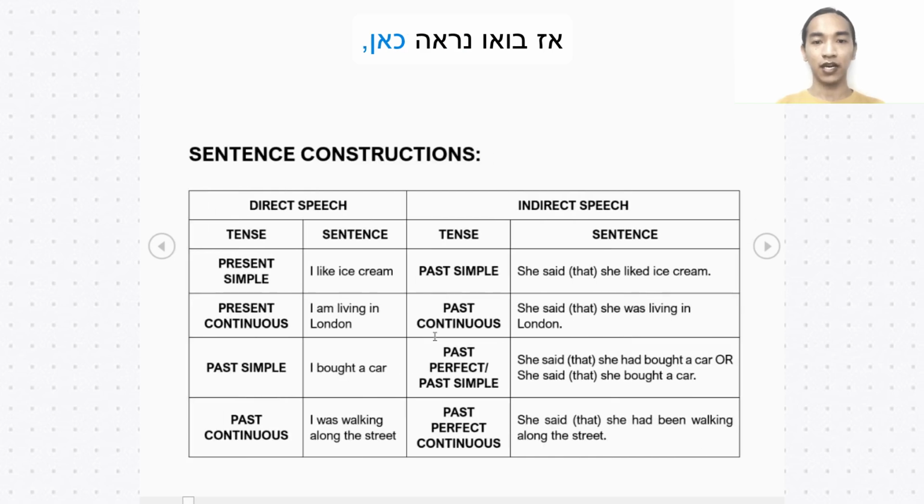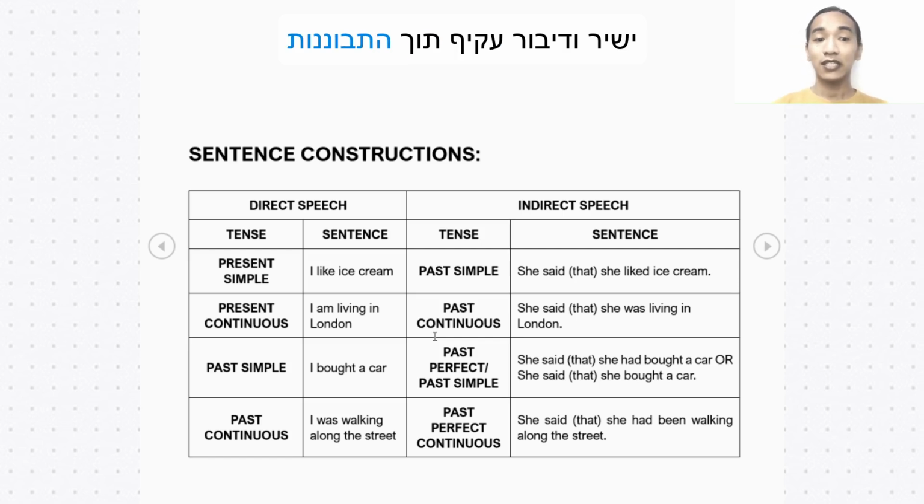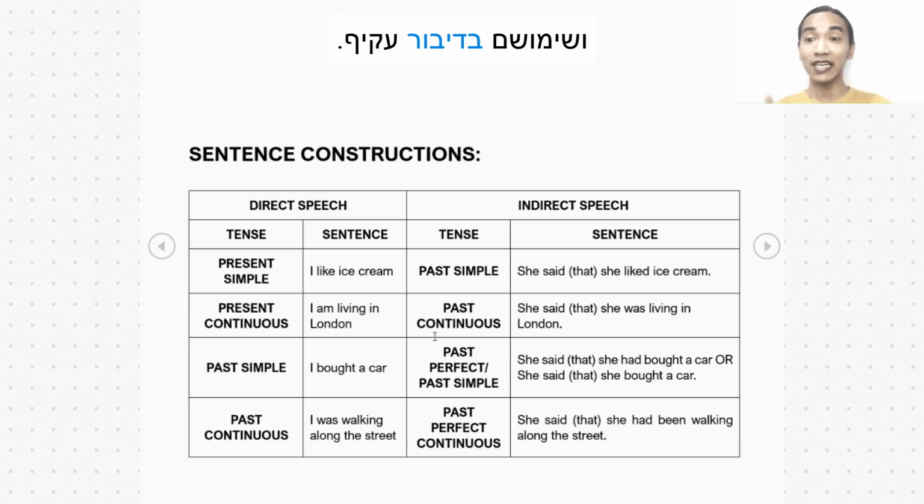So let's see here. I divided these sentences into different ones, and I have here direct speech and indirect speech, taking a look at the tense and example sentences, and using it in indirect speech. So how it changes your sentence construction. Let's begin.